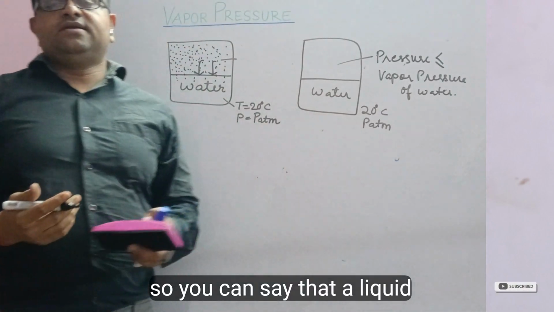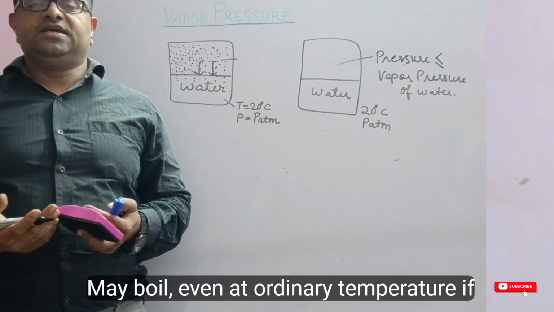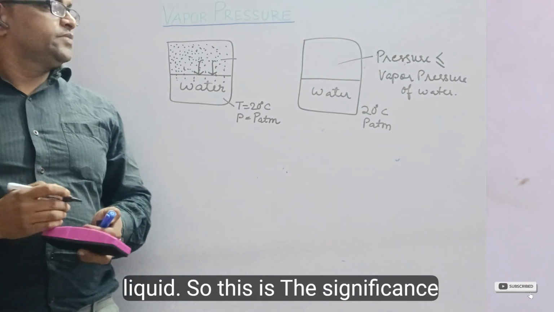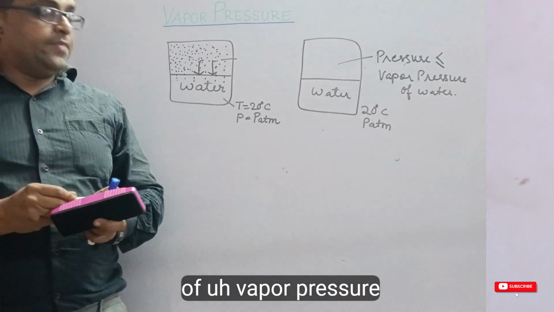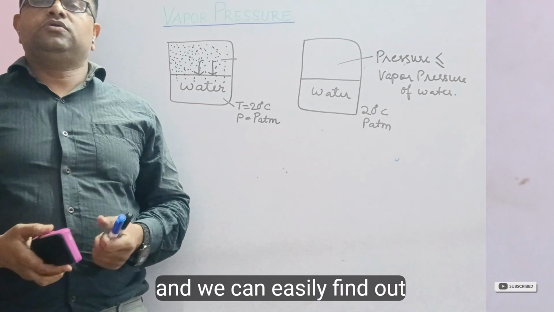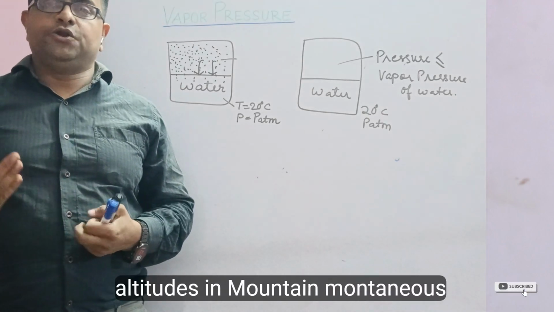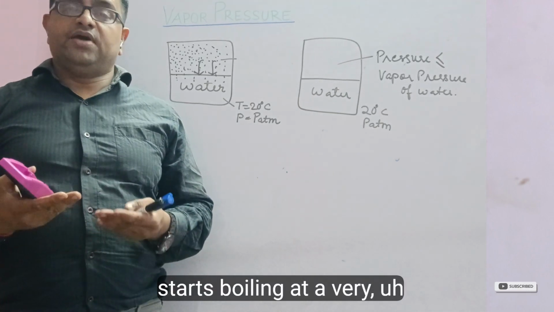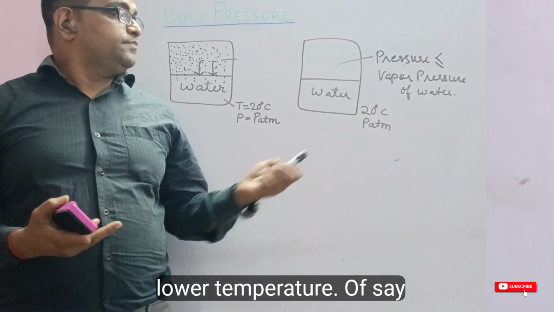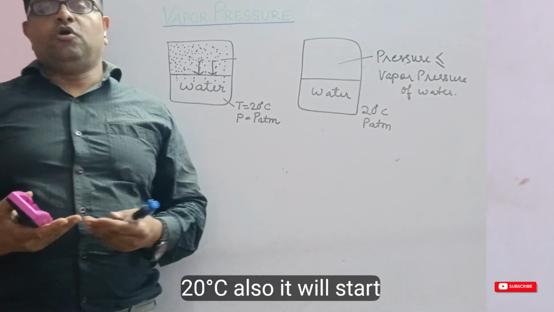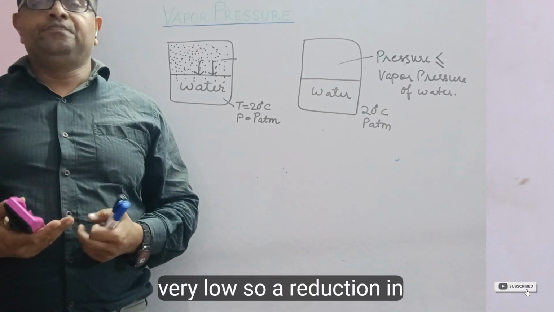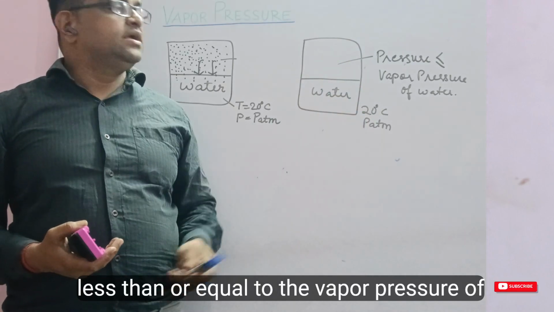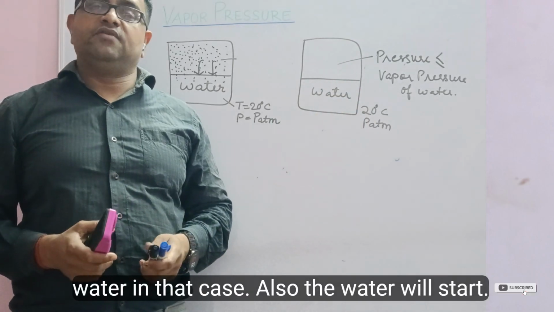So a liquid may boil even at ordinary temperature if the pressure above the liquid is less than or equal to the vapor pressure of the liquid. This is the significance of vapor pressure, and we can easily observe it at higher altitudes. In mountainous areas, water starts boiling at a much lower temperature, because the atmospheric pressure there is very low. The pressure must be less than or equal to the vapor pressure of water, and in that case the water will start boiling.